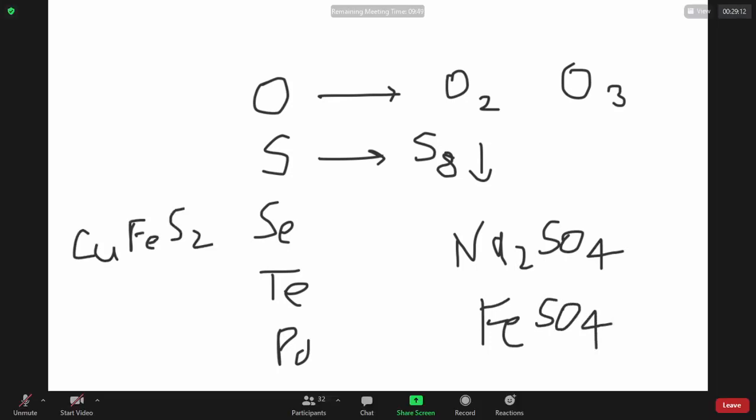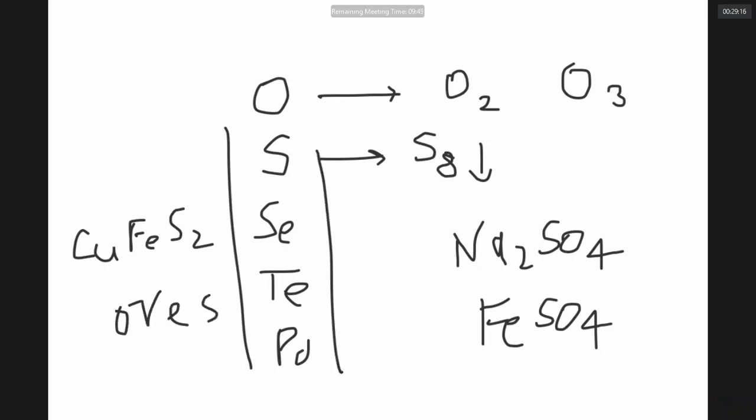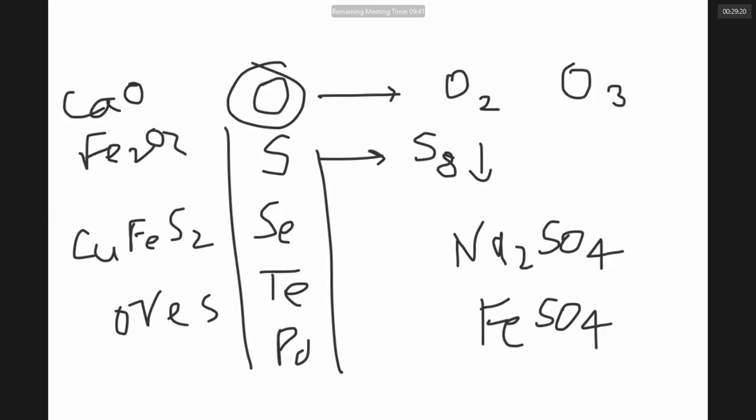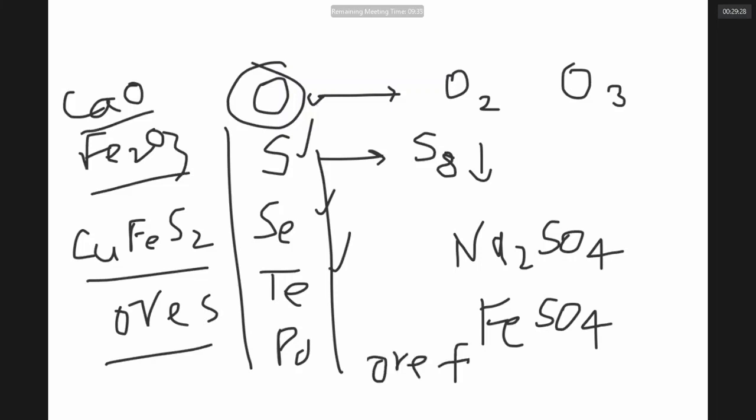Most of the time it is a component of so many ores. Most of these elements, even oxygen, are available in the form of ores. Because these elements are frequently found as a part of ores and minerals from which metals can be extracted, they are called ore-forming elements or chalcogens.